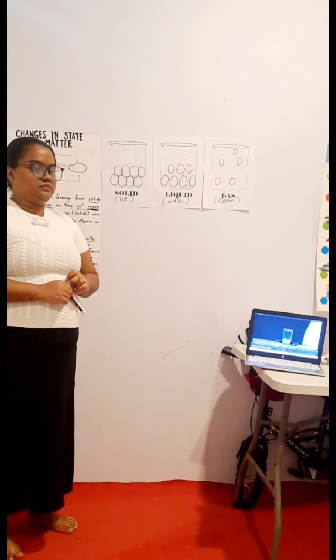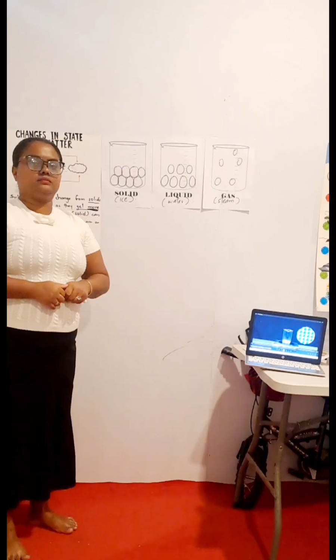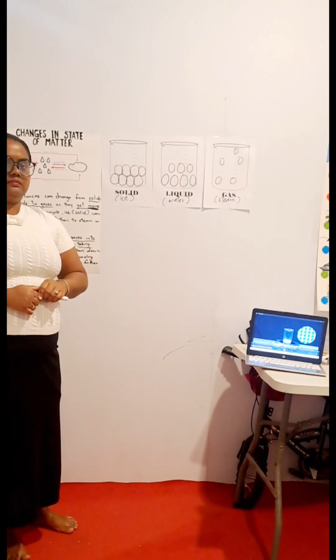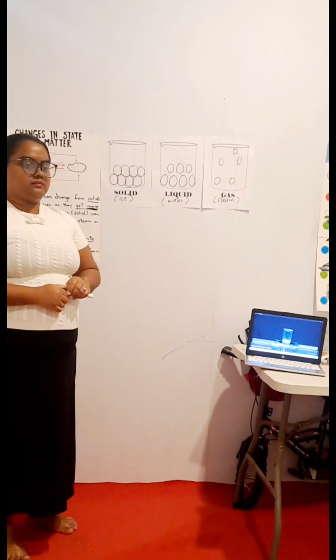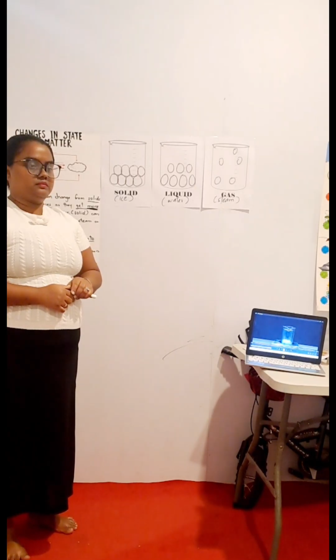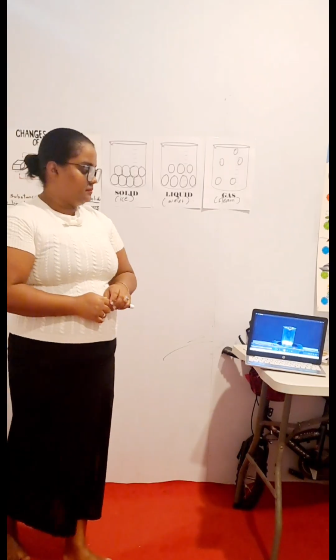All matter is made up of tiny particles, and in solid matter these particles are tightly packed together. They are not free to move about or slide past each other. What do you think will happen when the ice is heated? Let's find out. Check it out, the ice is changing into water. It's melting.